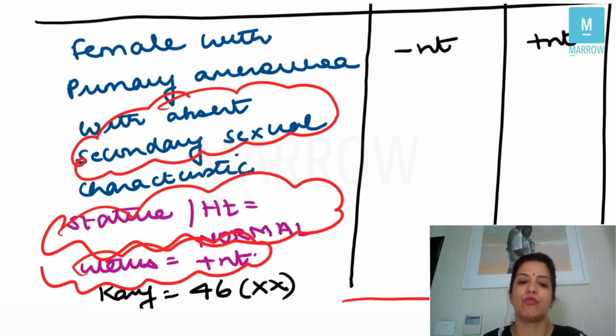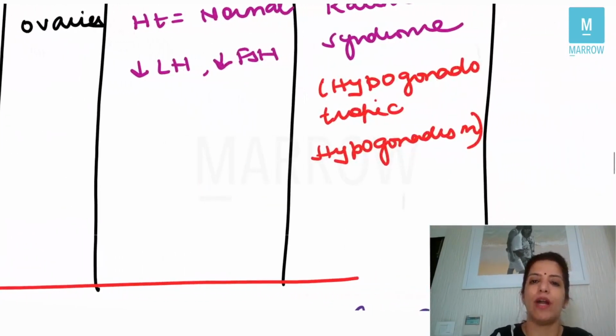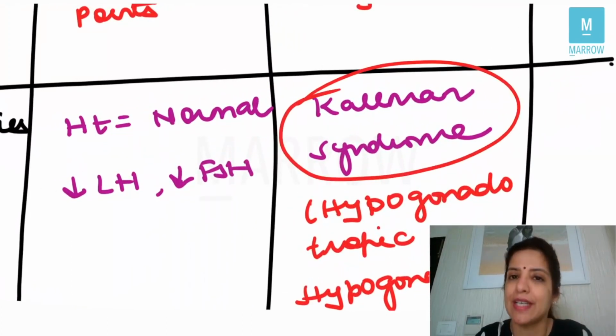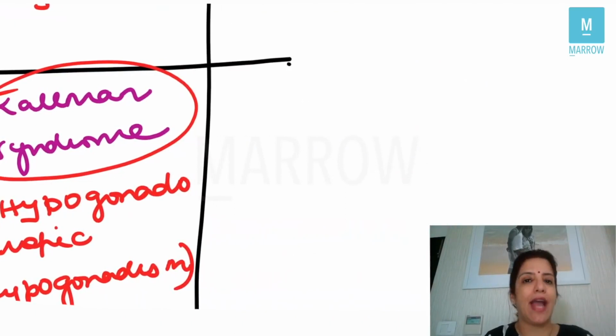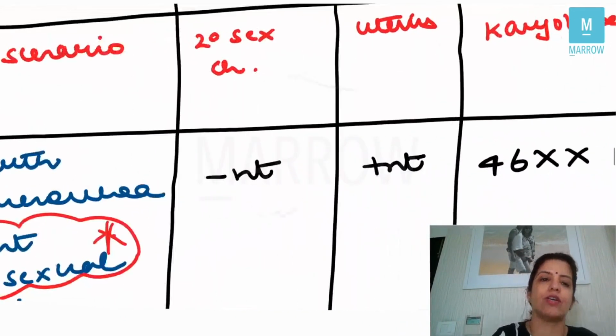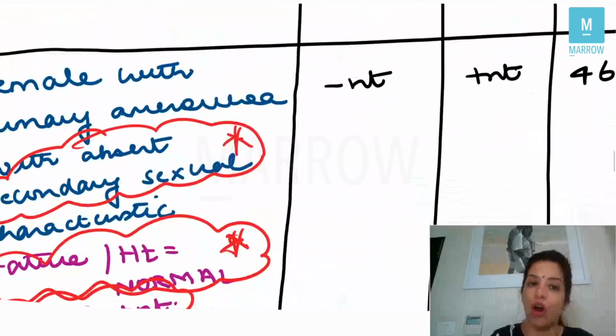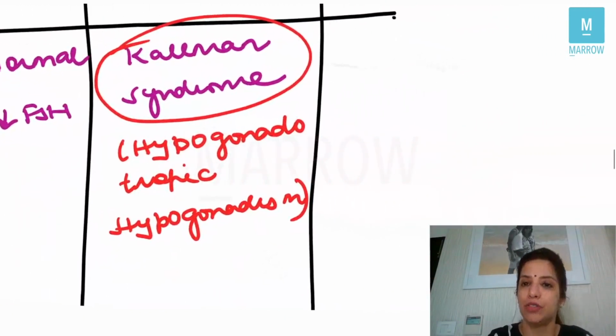Her karyotype is 46XX. Now the moment they say that the secondary sexual characteristic is absent and height of the patient is normal, you have to think of only one diagnosis, and that is Kallmann syndrome. Right? Kallmann syndrome. So if the question is short height, absent secondary sexual characteristics, the answer was Turner's syndrome, right? If the question is normal height, absent secondary sexual characteristic, the answer is Kallmann syndrome.